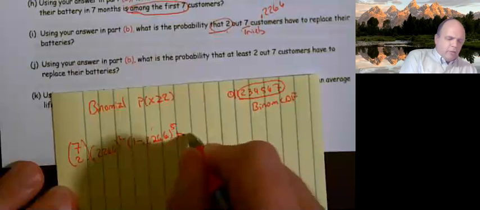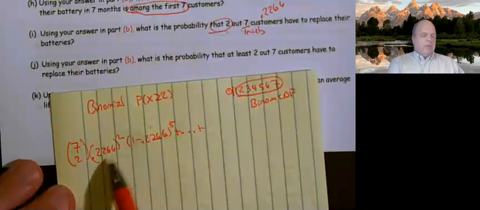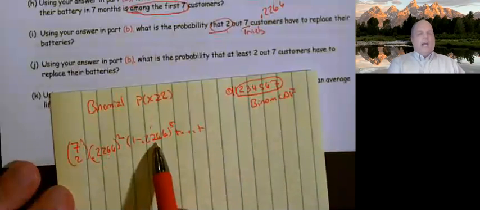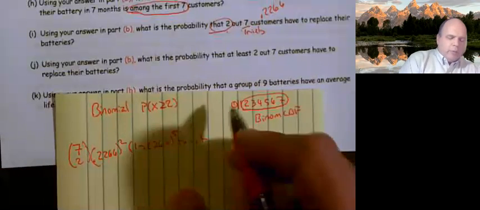I had a student ask me just a few minutes ago, could I just put in 0.7734 right there? Absolutely, you can. That's perfectly fine. So you can go ahead and simplify that real quickly.